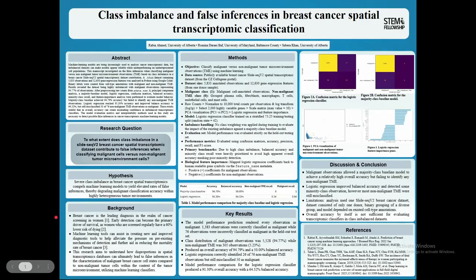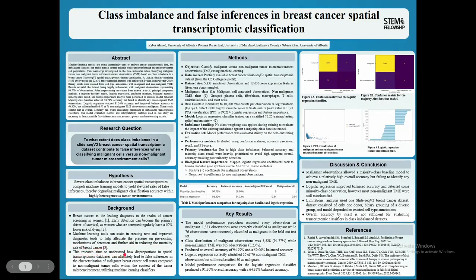Some background is that breast cancer is a leading diagnosis in the realm of cancer screening in women, and early detection can become the primary driver of survival, as women who are screened regularly have a 60% lower risk of dying. Machine learning tools can assist in creating new and improved diagnostic tools to help alleviate the pressure on pre-existing mechanisms of detection and further aid in reducing the mortality rate of breast cancer.